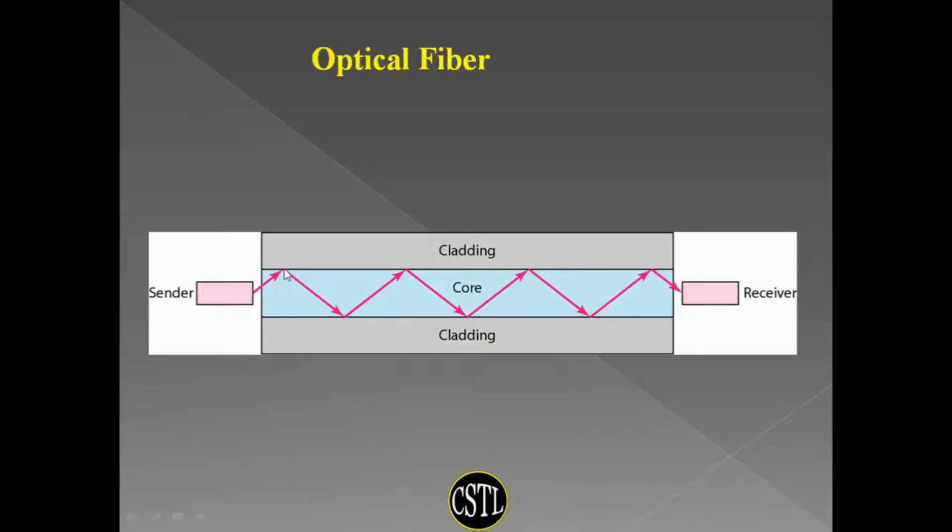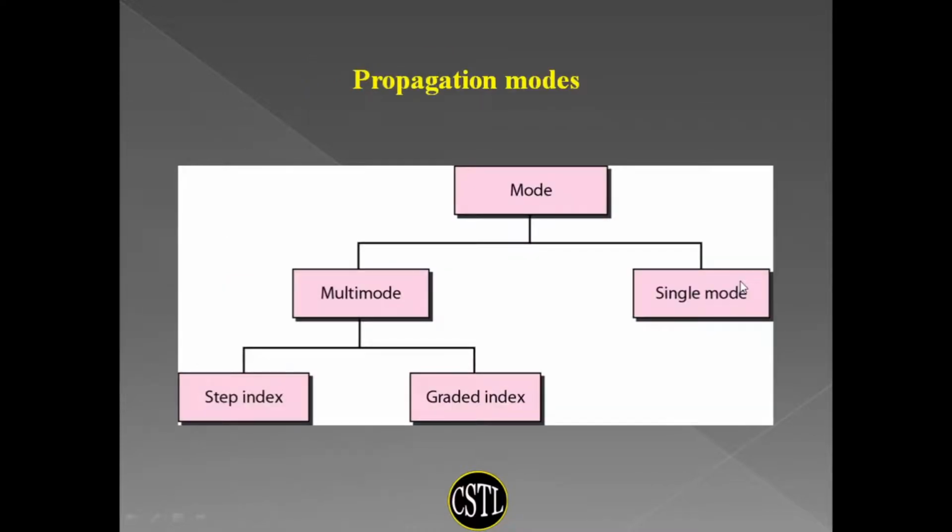The same total internal reflection is happening here. Just for illustration purposes we are showing one ray. There are multiple rays coming from the sender and the receiver will receive them here. So the ray is coming in this way. Reflection, again reflection, again reflection, and the receiver will get the signal as light.